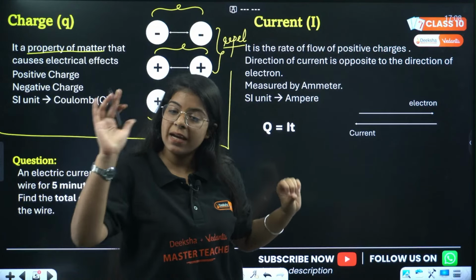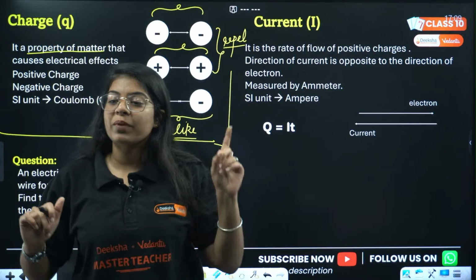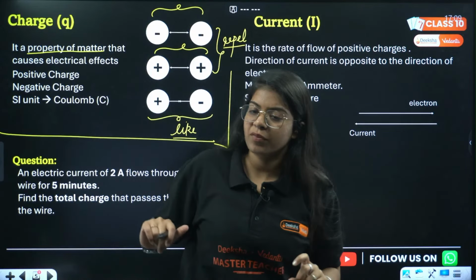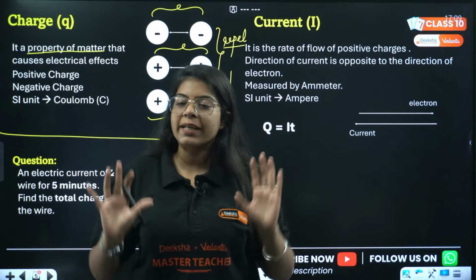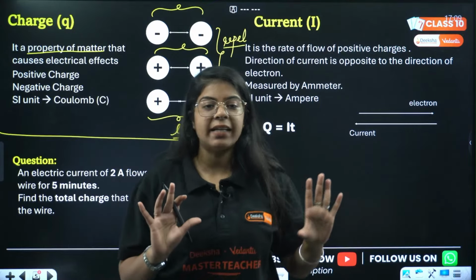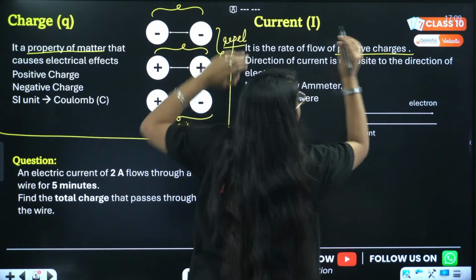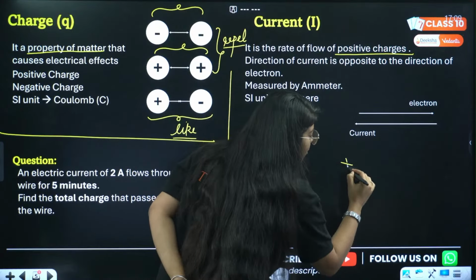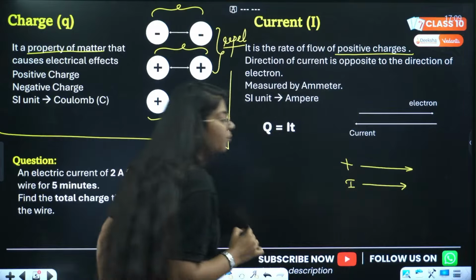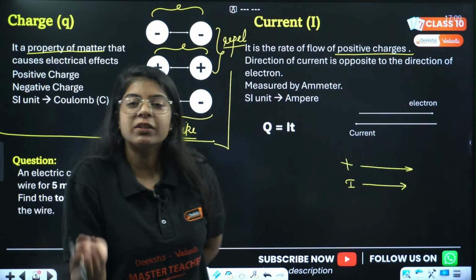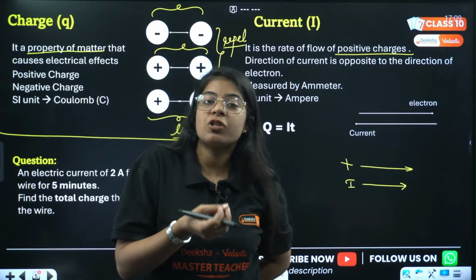Here I'll answer your question, Divyanshu. Electrons move from the negative terminal, so why do we take the direction of current as positive? See, there is nothing so basic or technical about this. In the starting we took the rate of flow of positive charges as current. So in the direction where positive charges are going, the current is going in that direction. But later we found out that there are free electrons.